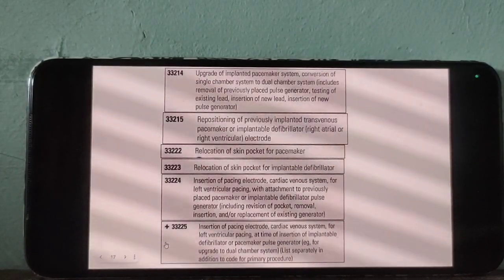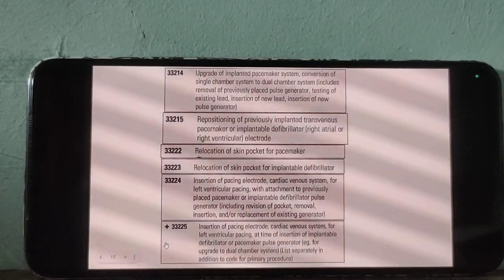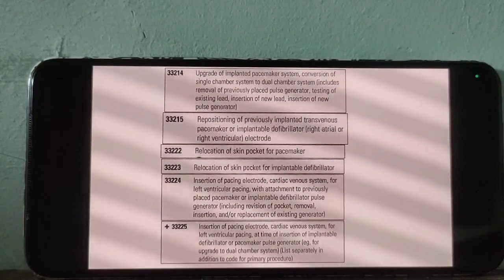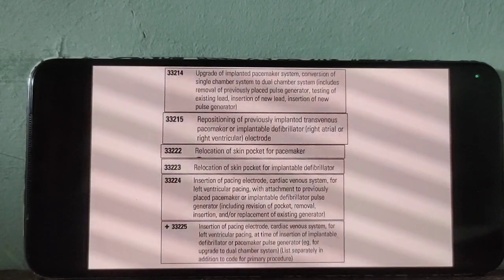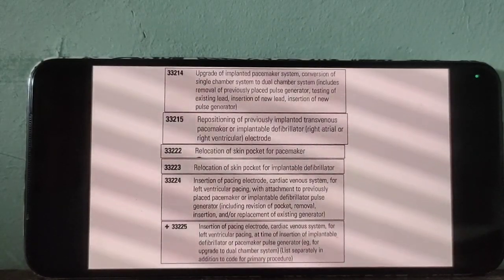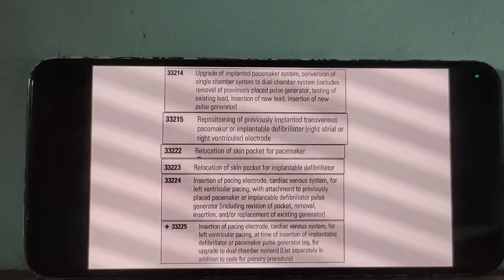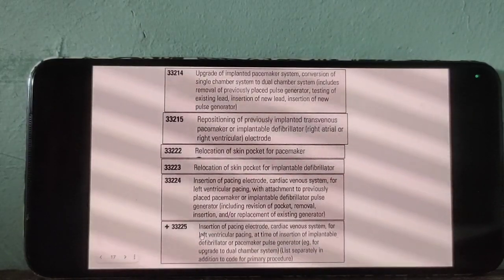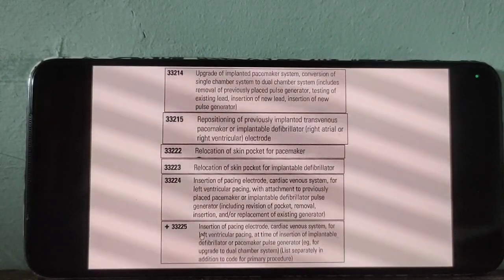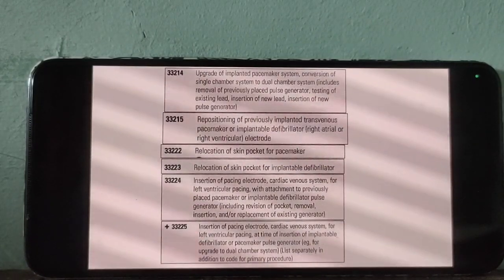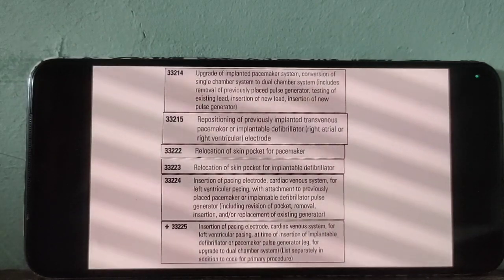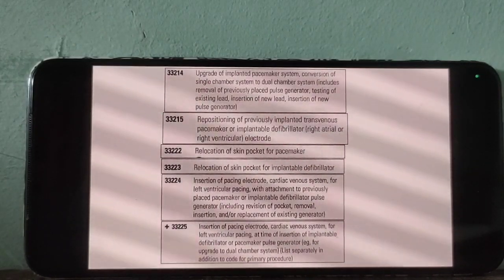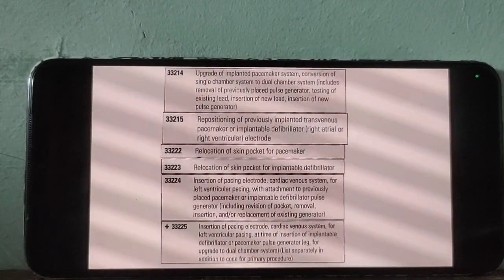Because during the same session the doctor fixed the pacemaker or defibrillator system and also attached the pacing electrode, the pacemaker or defibrillator system is our primary code, followed by the add-on code. Did you understand now?